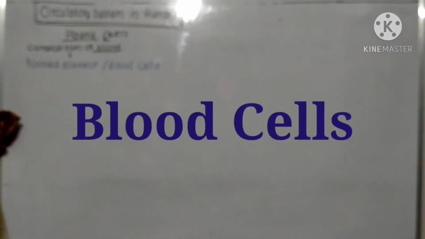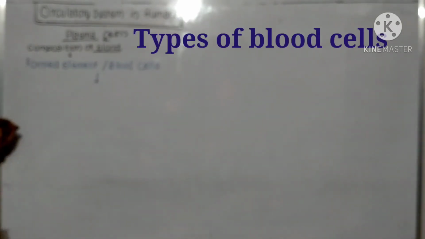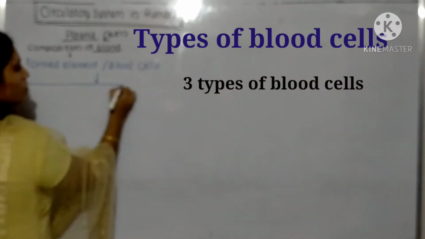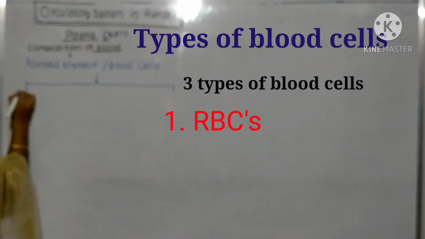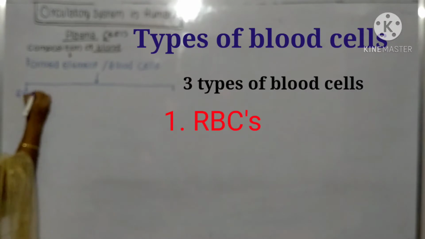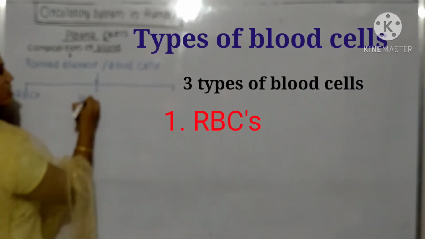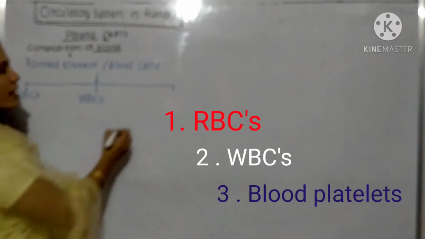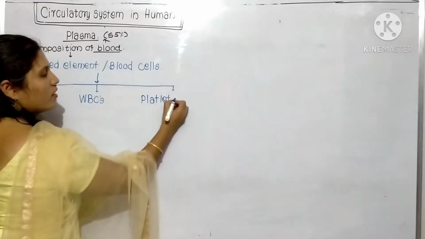Now let's see the types of formed elements. We'll talk about the blood cells first. Three types of blood cells are present. The first type is the RBCs. Next is the WBCs, and the third type is the platelets.